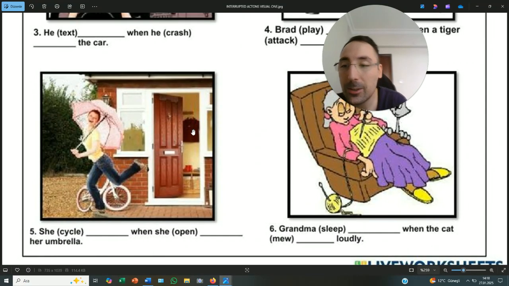What do you think? What do you say in terms of main action and interrupted action? Yeah, for sure. Excellent. She was already cycling when she opened her umbrella. In that case, the action of cycling was already happening when she later opened her umbrella, which is the interrupting action. Here is the sixth one. What do you think about it?